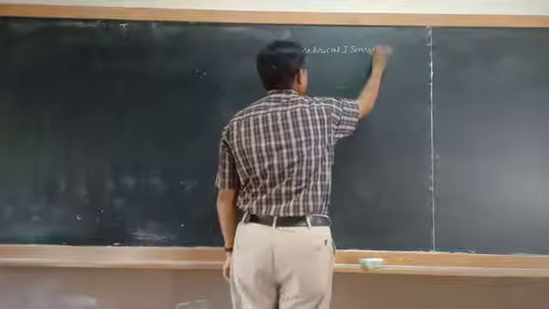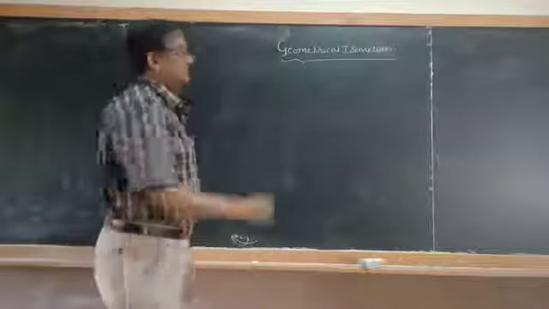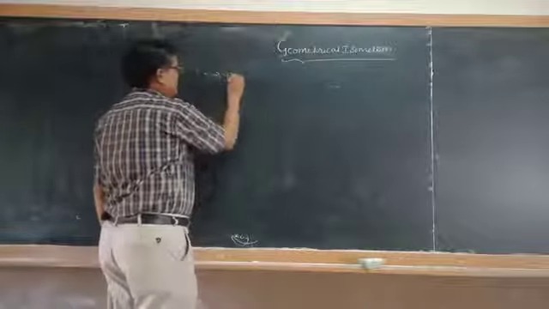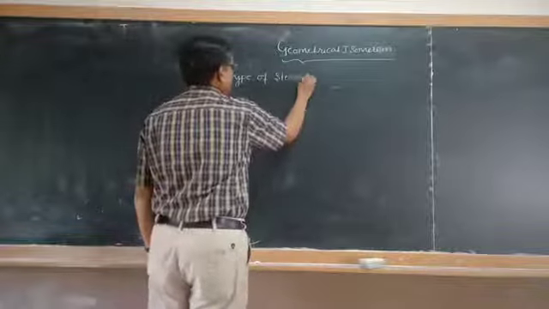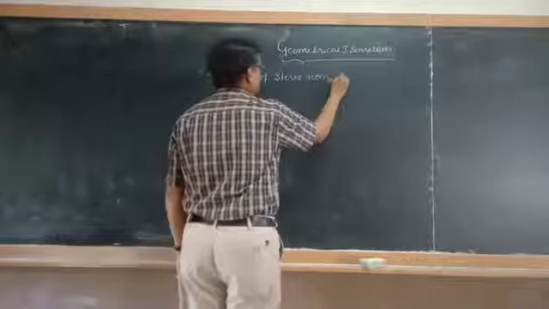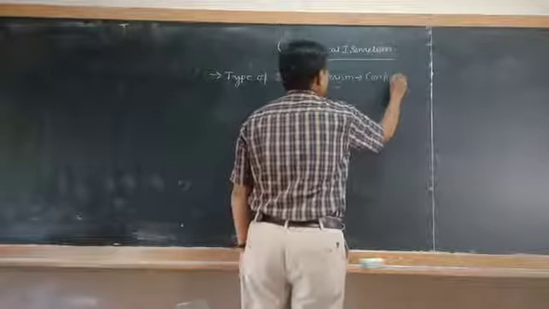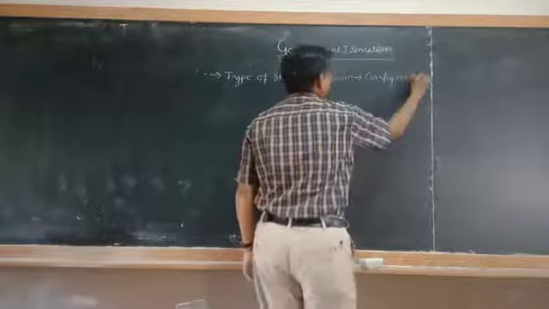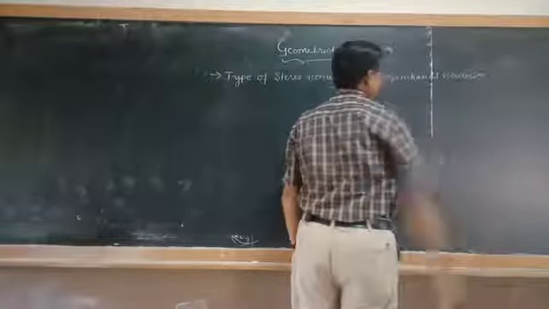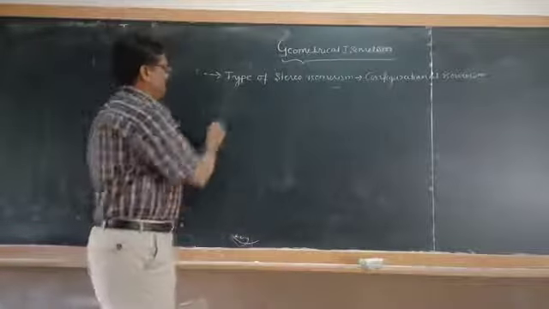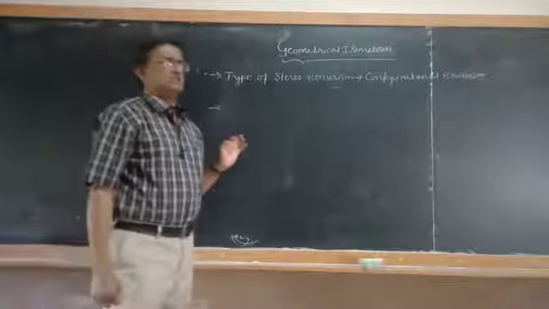Geometrical isomerism. This geometrical isomerism is a type of stereoisomerism. Especially it comes under configurational isomerism. So here we can discuss about how the geometrical isomerism exists, in which type of molecules it is going to be present.